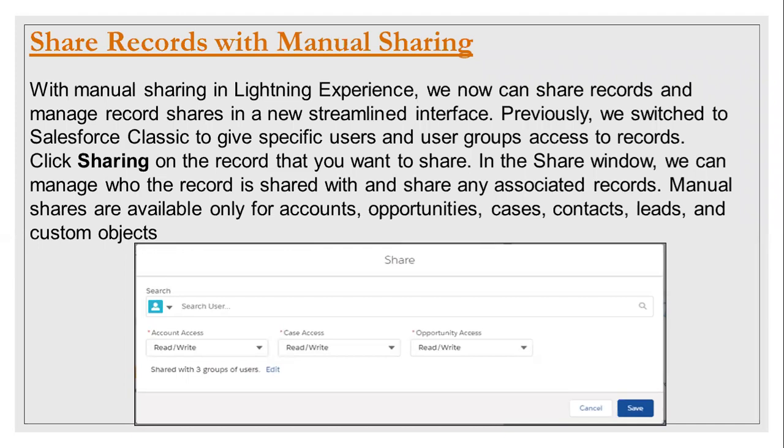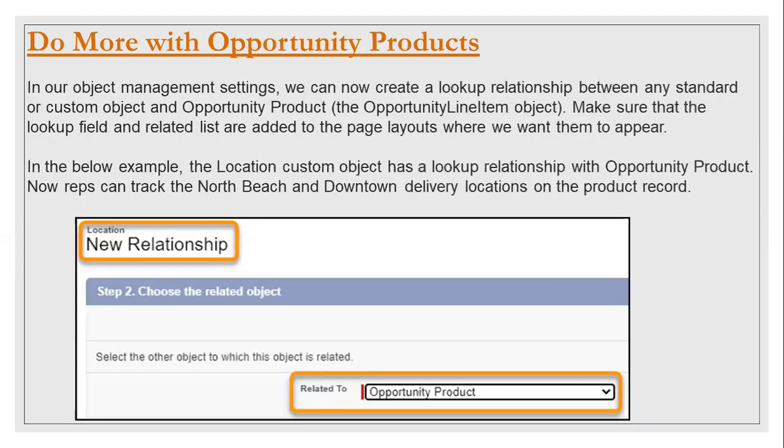So in the upcoming Spring 21, we do have manual sharing. The difficulty of switching to Salesforce Classic and then coming back just because of sharing is removed, and now we have it in Lightning itself. And as we know, manual shares are available only for accounts, opportunities, cases, contacts, leads, and other custom objects. And proceeding, we also can now create a lookup relationship.